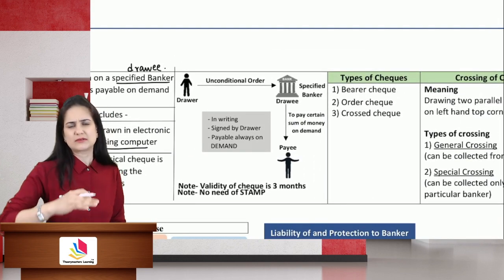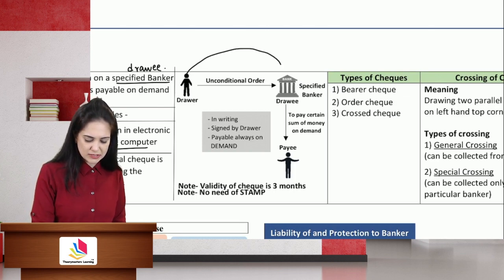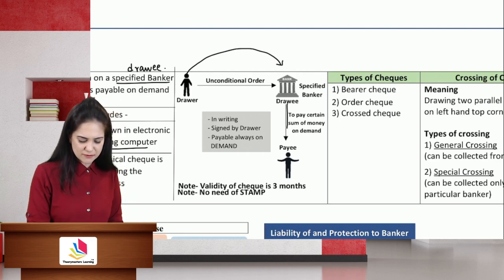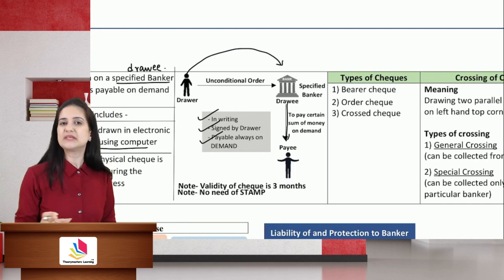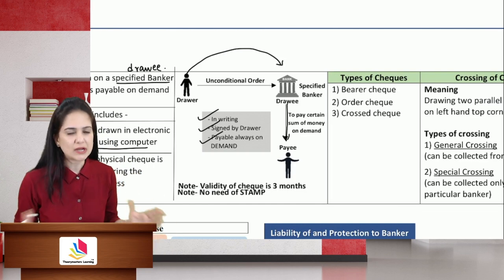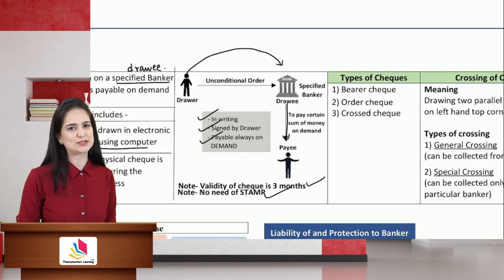This is just a pictorial representation of the concept that we studied. The drawer gives an unconditional order, not a request, but an order to a specified banker to pay a certain sum of money to the payee. The check is in writing, it must be signed by the drawer, it is always payable on demand. Any of this information, if missed, will make the check an incomplete or inchoate instrument. Bank will not clear your check. Validity of the check is 3 months and there is no need of stamp. So these are other characteristics of a check.